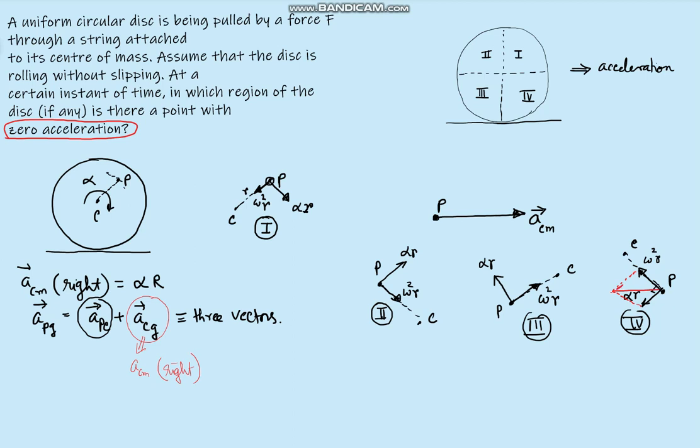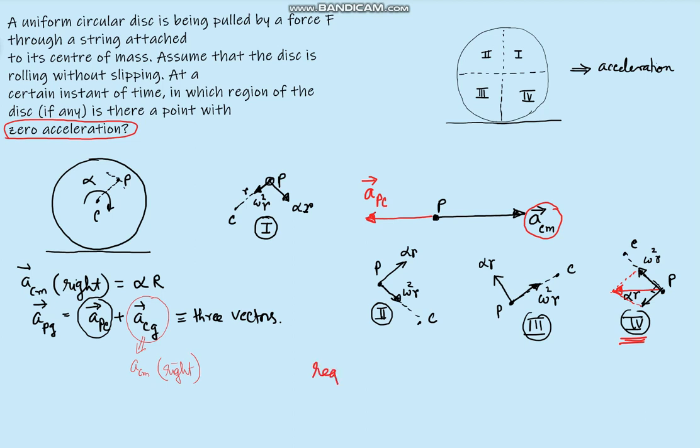This can nullify the acceleration of center of mass, because we require this acceleration of point P with reference to center. So we notice that in region 4 there is a possibility.